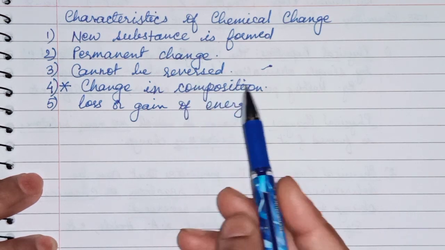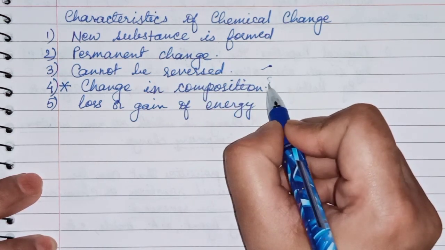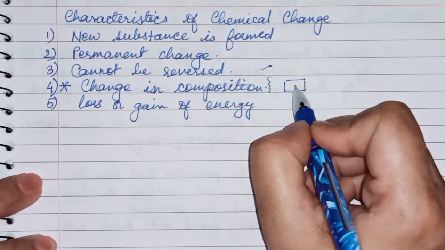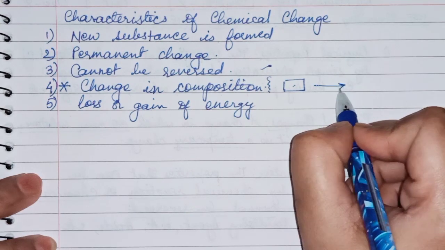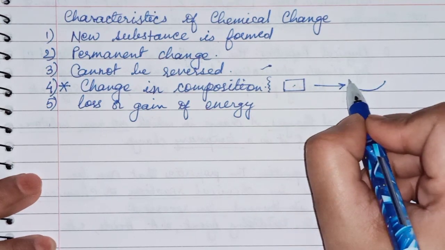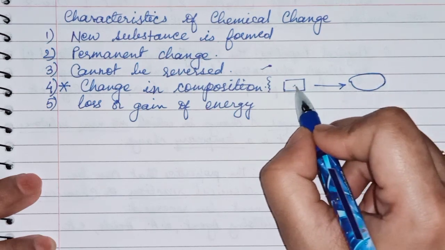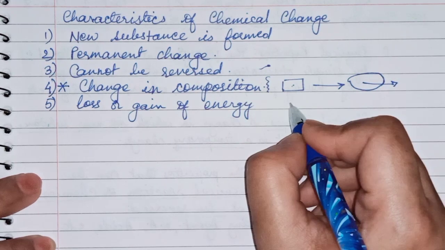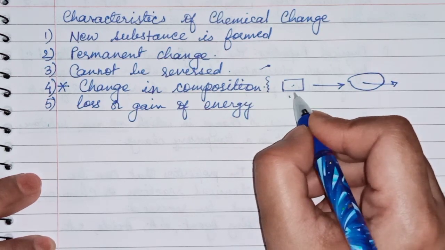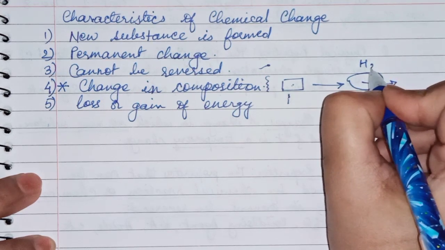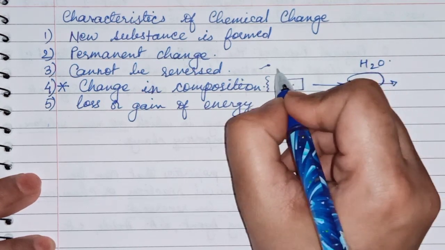Change in composition means whatever substance you have taken before the change, its property will change completely. Suppose it has the property of water, the formation of water. How is it forming?